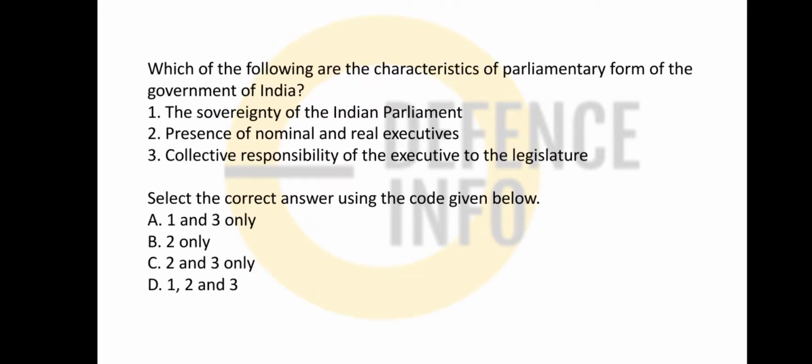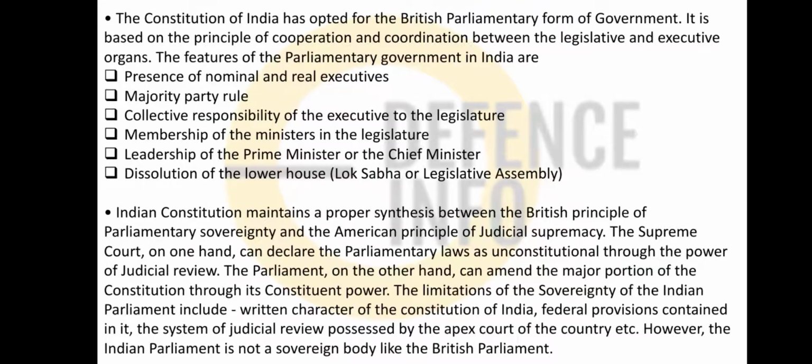Now friends, talking about the next question, which one of the following is a characteristic of the parliamentary form of government? Very important, you need to know what is the parliamentary form of government and what is the presidential form of government. So parliamentary form of government: sovereignty of Indian Parliament, presence of nominal and real executive, collective responsibility of the executive to the legislature. So all options are correct apart from the sovereignty of Indian Parliament. Now why it is, let me explain in this video.